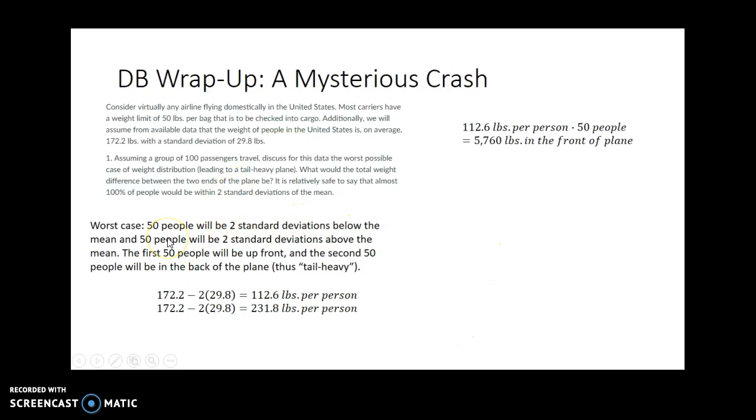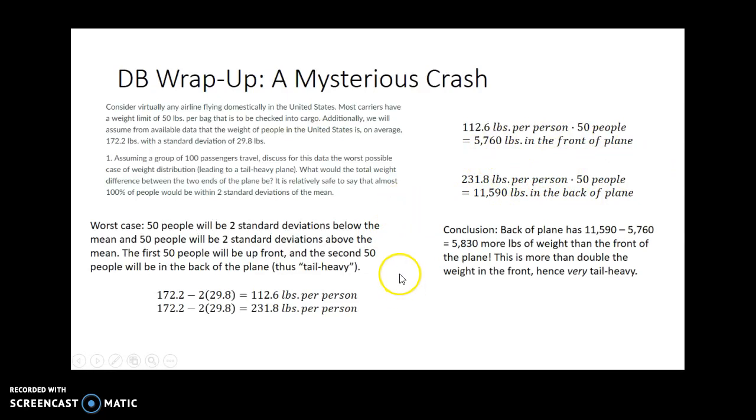Now this is for 50 people up front and 50 people in the back, so 112.6 pounds per person times 50 people means that the front of the plane would have 5,760 pounds. But if the heavier people were in the back at 50 people, that's 11,590 pounds, and that's 5,830 more pounds of weight in the back of the plane than in the front. So that's more than double the weight in the front, hence very tail heavy.